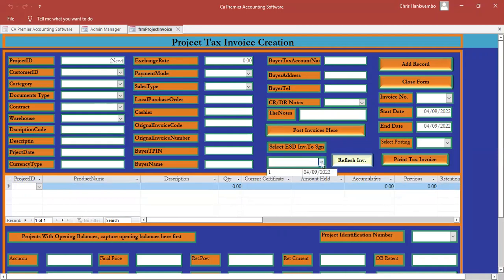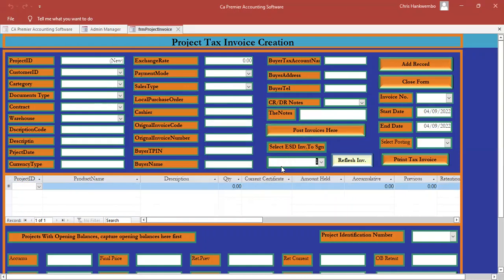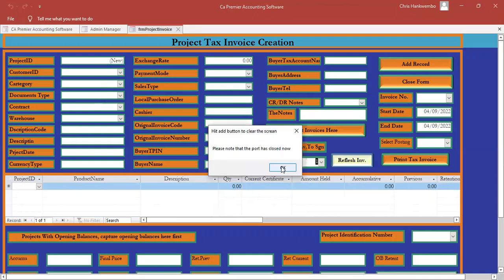You simply come here and select it there. You can see the similar thing that happened the other side to tell us the port is open is also coming through. So you simply say, okay, fine, let it be open. So the port is busy communicating to ZRI to say, okay, I've got this invoice, please sign it for me or stamp it for me. It has already stamped that.